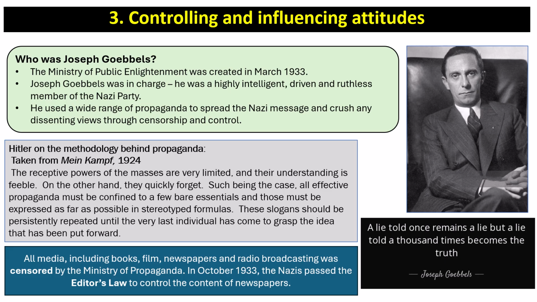He said the receptive powers of the masses are very limited and their understanding is feeble. On the other hand, they quickly forget. Such being the case, all effective propaganda must be confined to a few bare essentials, and those must be expressed as far as possible in stereotyped formulas. These slogans should be persistently repeated until the very last individual has come to grasp the idea that has been put forward. And Goebbels once said, a lie told once remains a lie, but a lie told 1,000 times becomes the truth. And this gets to the heart of Nazi propaganda.